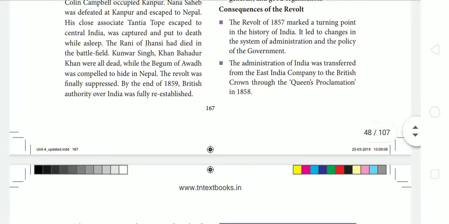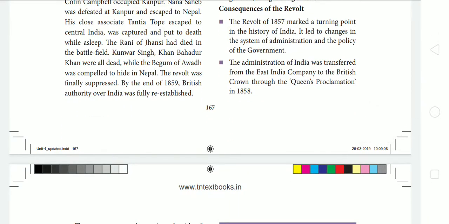Next, consequences of the revolt. So what are the consequences of the revolt? The revolt of 1857 marked a turning point in Indian history. Even though this great revolt of 1857 led to failure, it made a turning point in our Indian history. It led to changes in the system of administration and the policy of the government. The administration of India was transferred from the East India Company to the British Crown through the Queen's Proclamation in 1858.